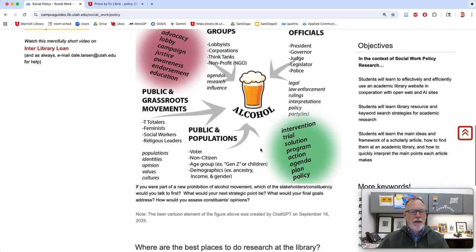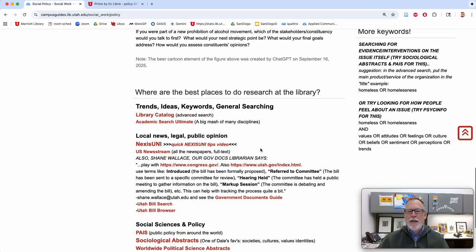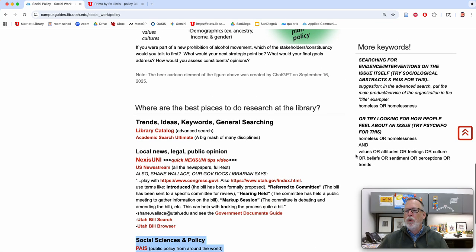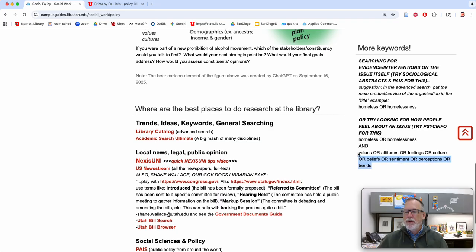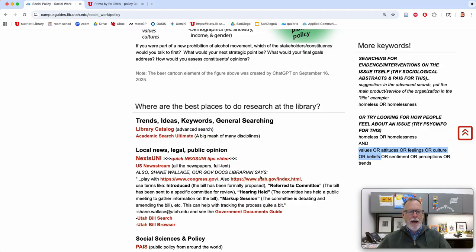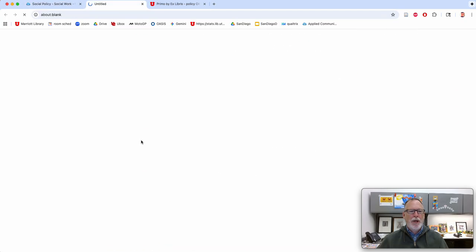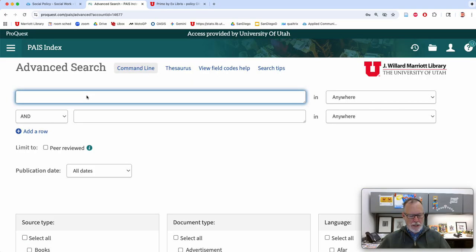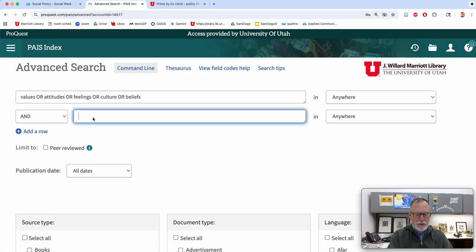Another thing that's critical to what you're looking at is scholarly databases. This is a mishmash of stuff related to policy analysis. Here we already looked at the library catalog. Here are some of my favorite databases, and here are more keywords that you can use. This one's really good: values or attitudes or beliefs. You could grab that and go into a public policy database, and you could do an advanced search and add that.